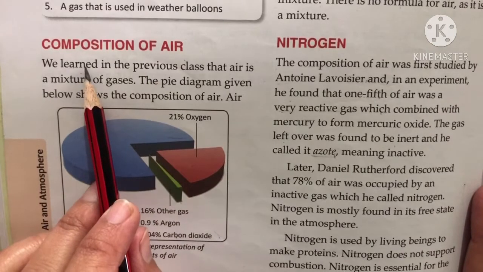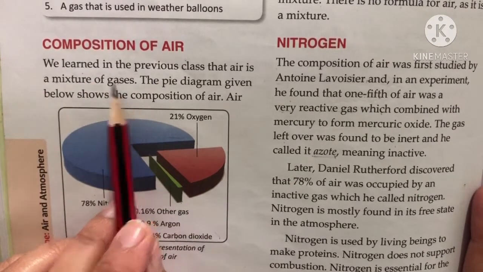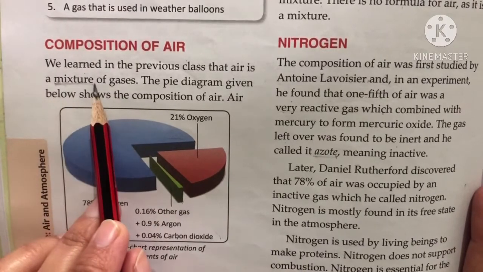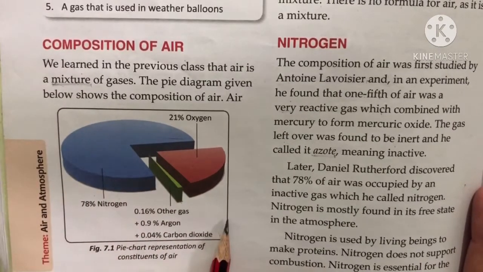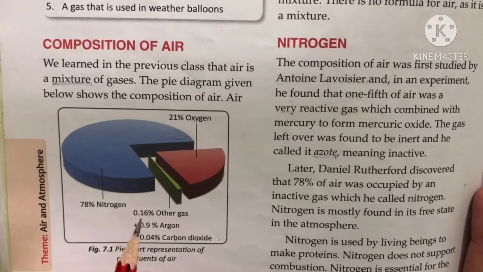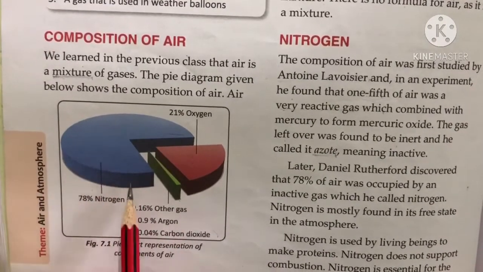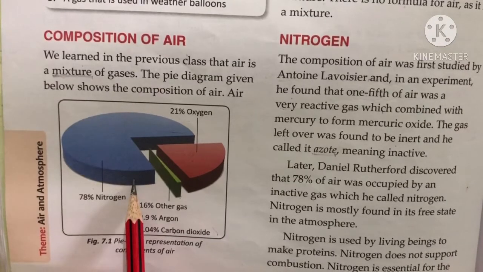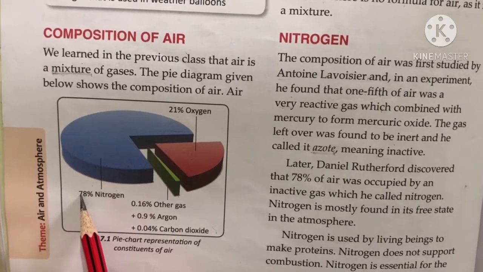So we learned in the previous classes that air is a mixture of gases. Here is a term, that is mixture. Mixture means air contains many gases. So in this pie diagram we will see which gas is present in which amount. In this diagram, this blue color indicates the presence of nitrogen. So in air, nitrogen is present 78%.